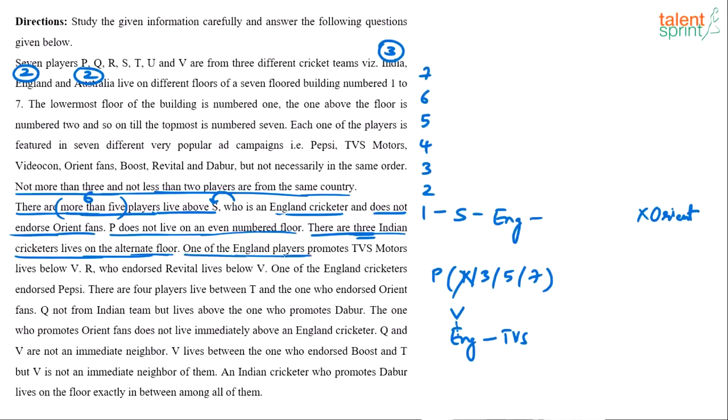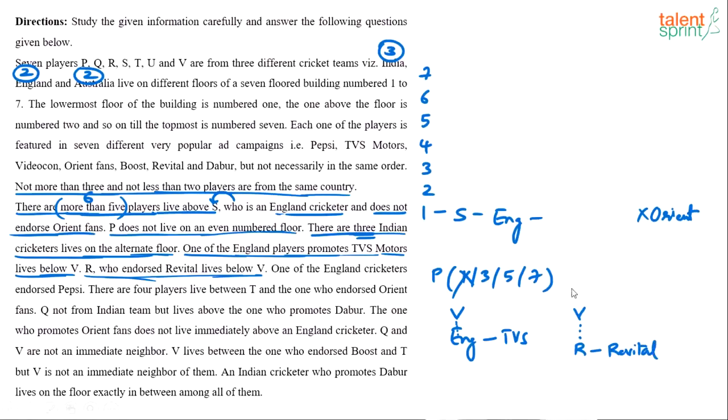One of the England players promotes TVS Motors and lives below V. It can be immediately below V or there can be multiple people between V and this England player. So just this dot dot dot here indicates there can be multiple people. Another point. R who endorses Revital lives below V.